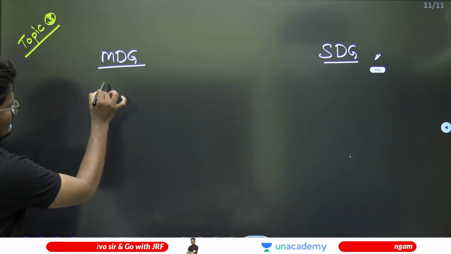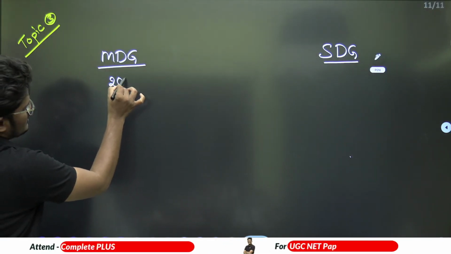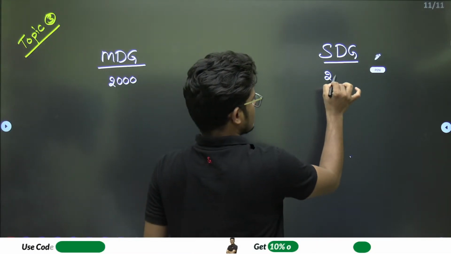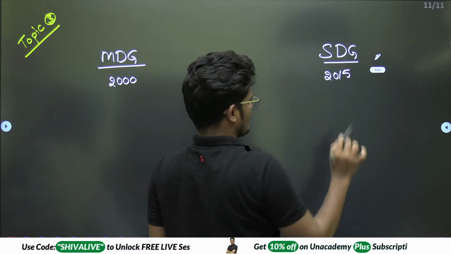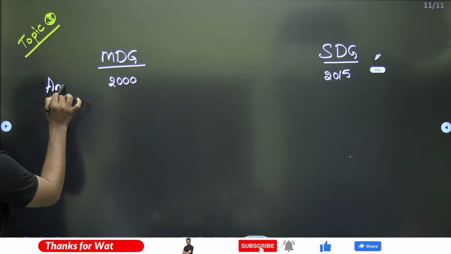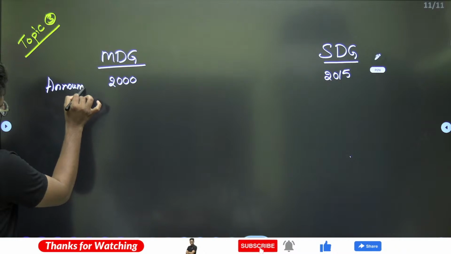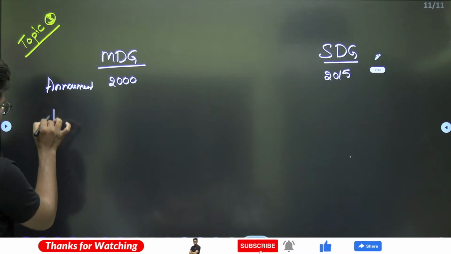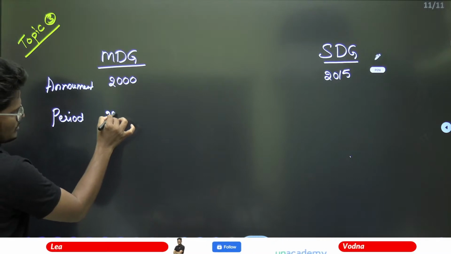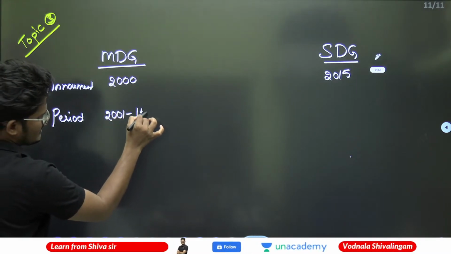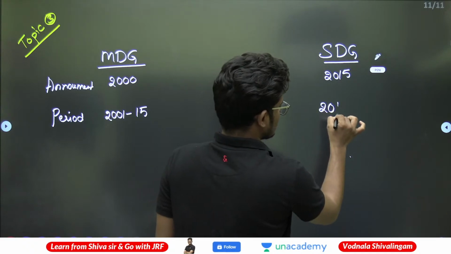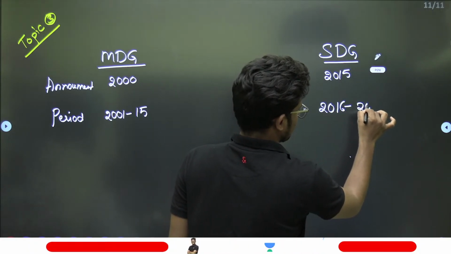So, the Millennium Development Goals were announced in the year 2000, and the SDGs in 2015. That is the announcement. Whereas the period of the MDGs is 2001 to 2015, and here it is 2016 to 2030.